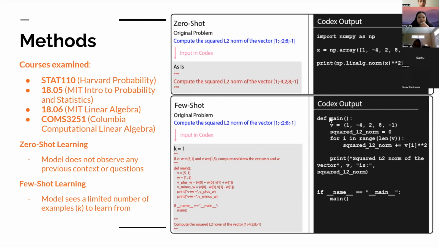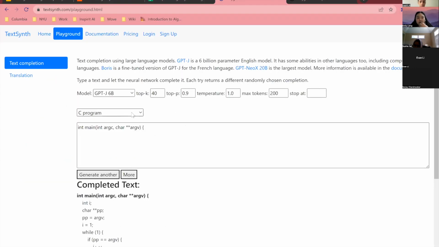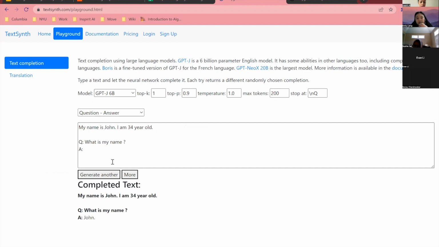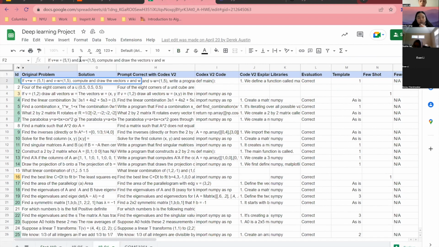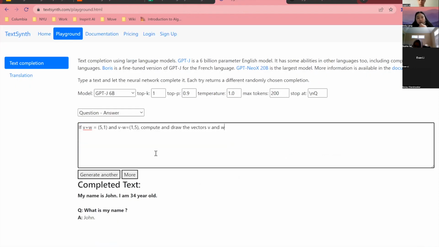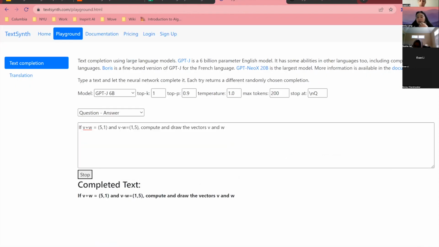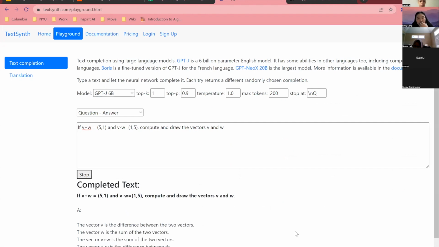So what you can do with TechSynth, remember, we would ask it a question and it would answer just from that context. Here are our charts with all of the question pairs that we tried. Oh, it's not loading. Okay. But maybe we can do the same thing with TechSynth here. You can ask it a question and see how well it does. This is a linear algebra question.